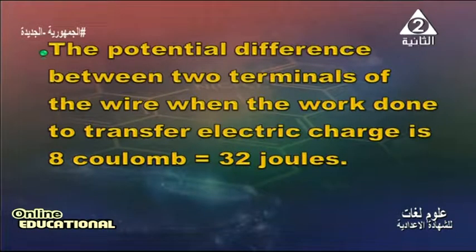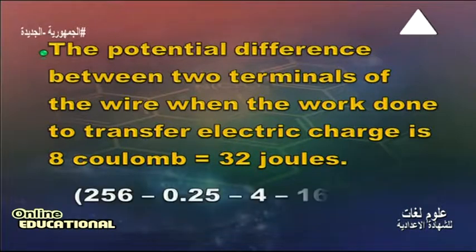The second question: the potential difference between two terminals of a wire when the work done to transfer an electric charge of 8 coulomb equals 32 joule. This question is a problem.